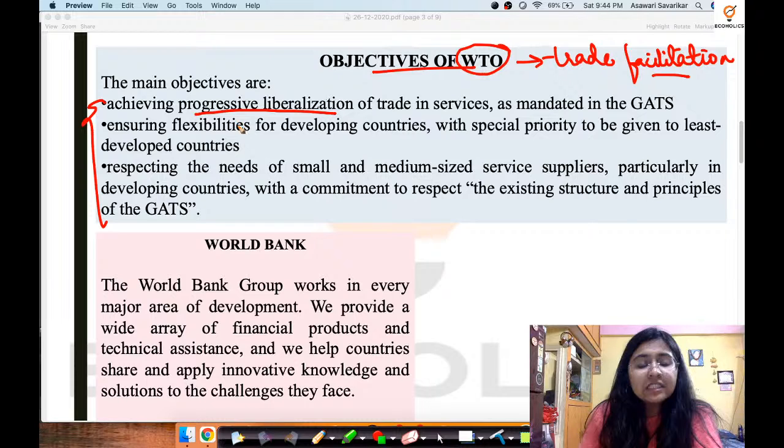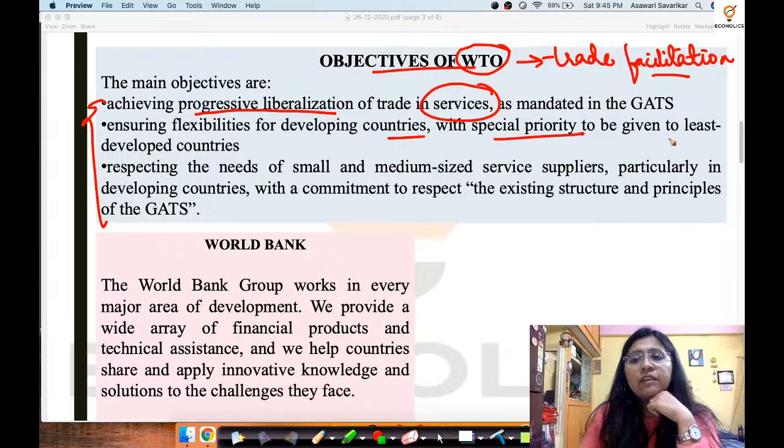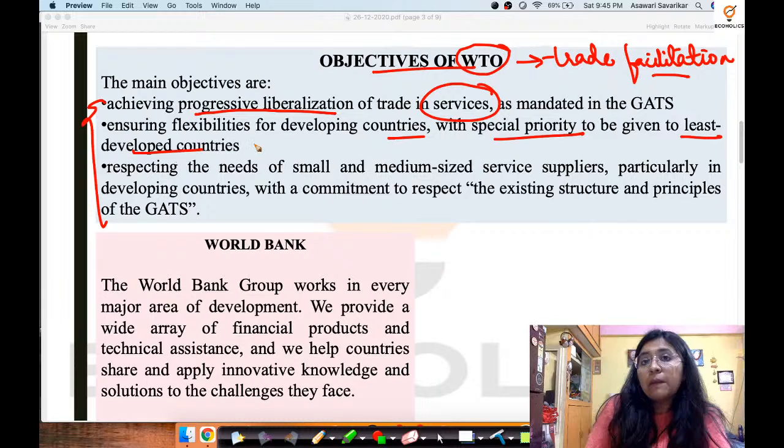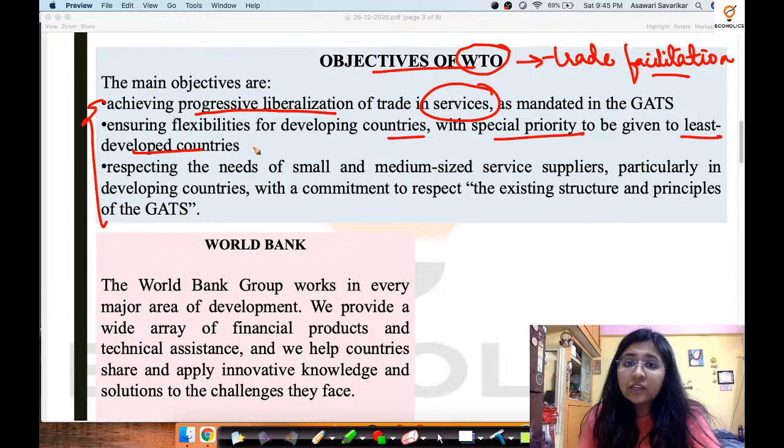Now in this, the main objectives are achieving progressive liberalization of trade and services, ensuring flexibilities for developing countries with special priority to be given to the least developed countries. Here again, the World Trade Organization tries to facilitate trade not just to the developed and developing or emerging countries, because of course the revenue lies there, but also the least developed countries, because it's the World Trade Organization. And respecting the needs of small and medium-sized service suppliers, particularly in the developing countries, with a commitment to respect the existing structure and principles of GATS.